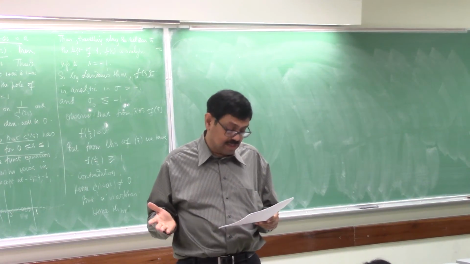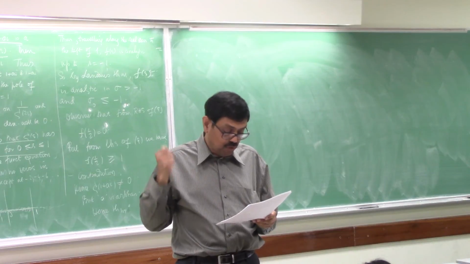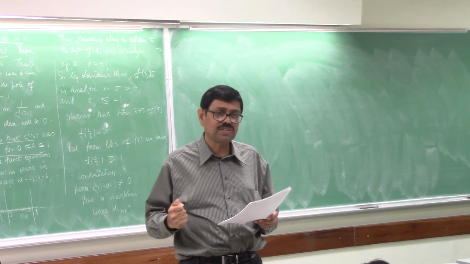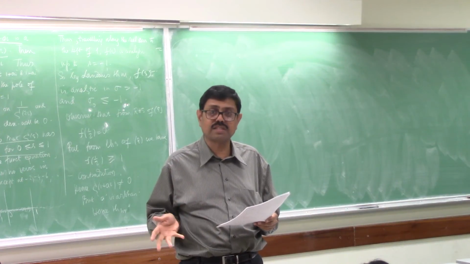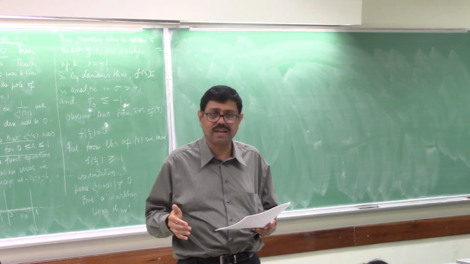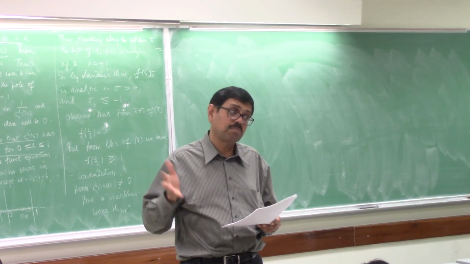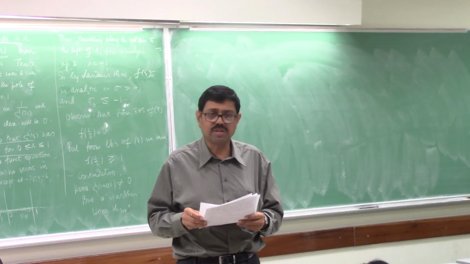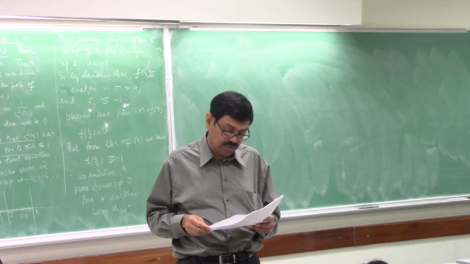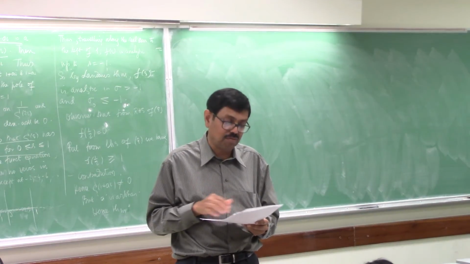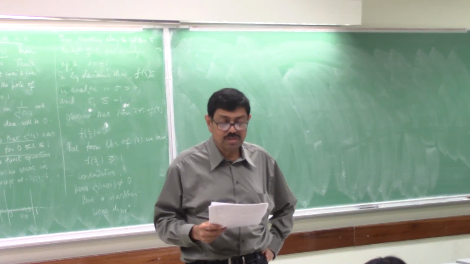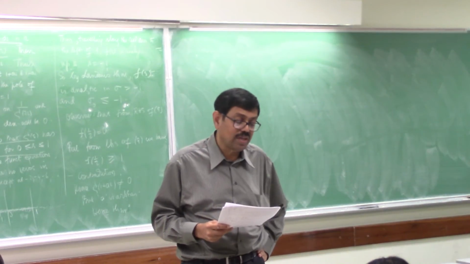Number 8 is something I mentioned before. If you look at the sum of log p over p and subtract log x, and if that difference converges to a constant c, you can show that this fact actually implies the prime number theorem. So this would be another way to prove the prime number theorem. That's why that problem is important. Go through the Abel summation, but carefully, you'll get it.